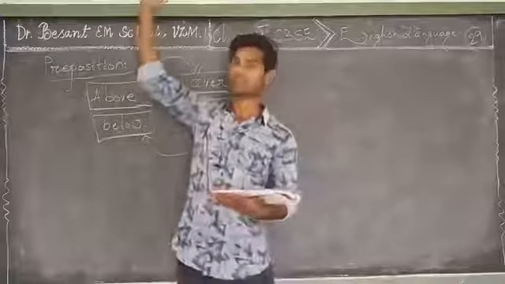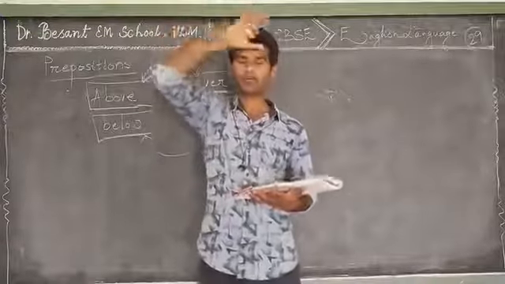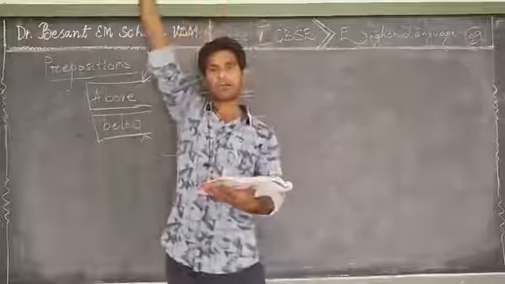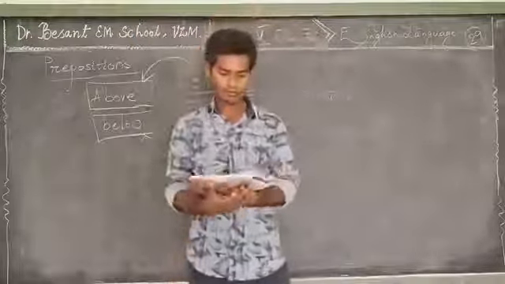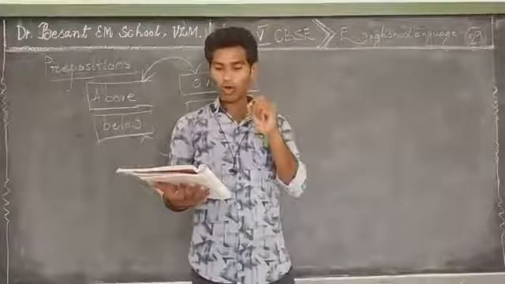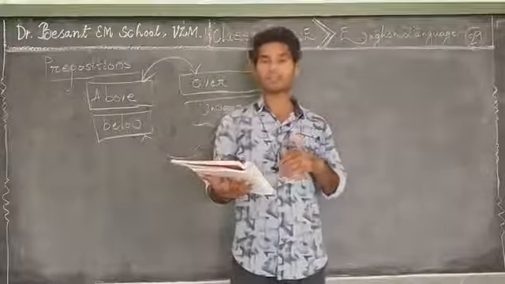For example, the fan is above my head. Whereas over indicates the two objects are comparatively nearer to each other.